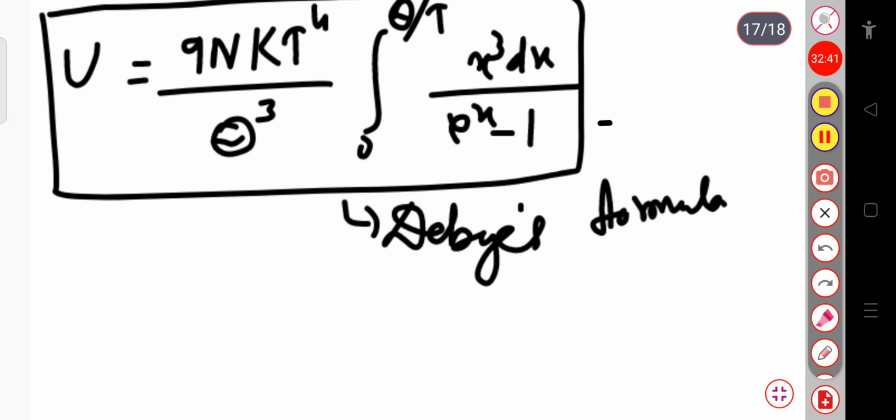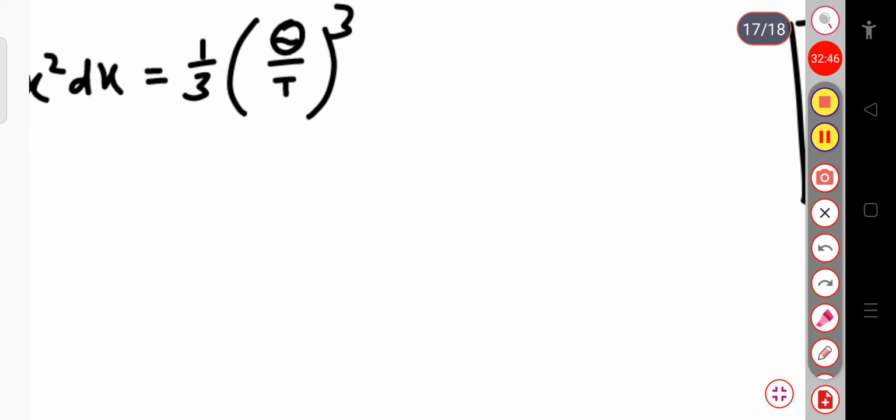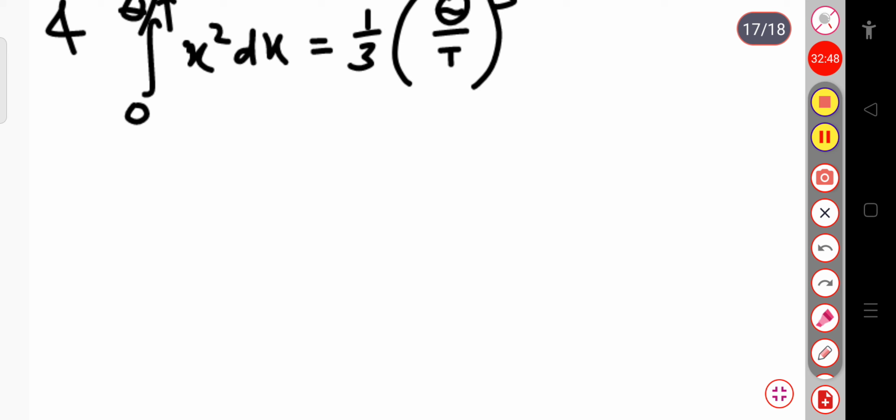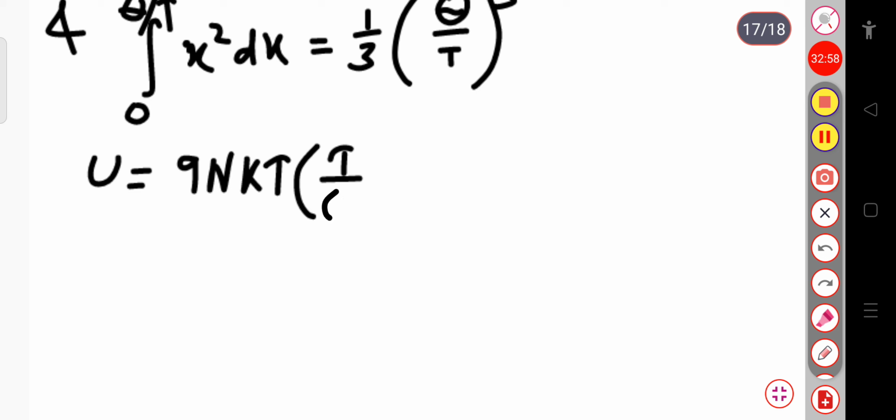If I substitute this value in equation 7, this U will be equal to 9NkT into (T by θ) whole power 3 into 1 by 3 into (θ by T) whole cube.